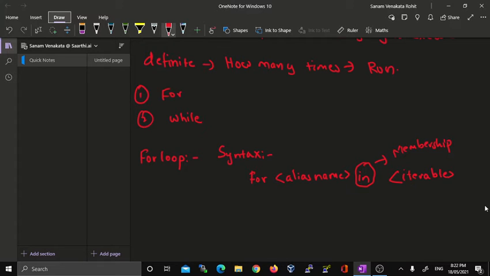Based on that, if we want, we can specify a condition using if else, or we can print the value of the alias. Here in this print statement we are going to specify the alias. So this is how the for loop works.